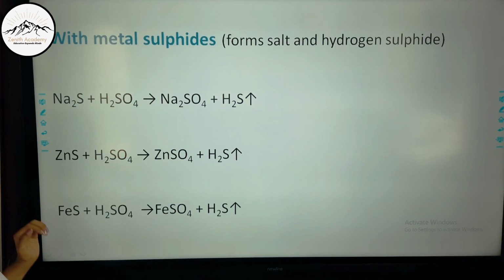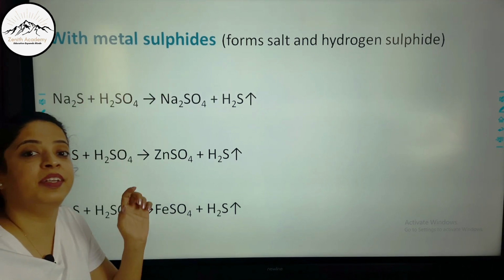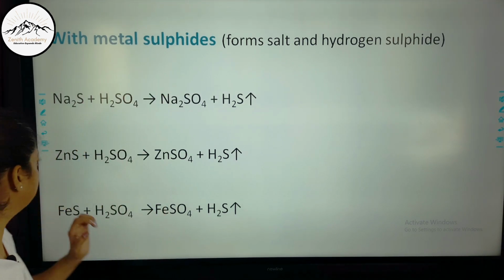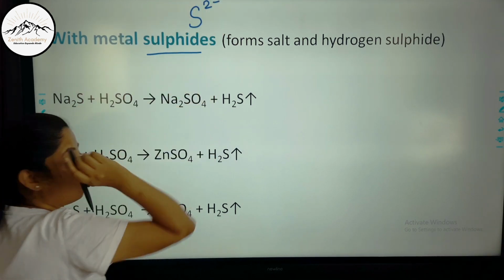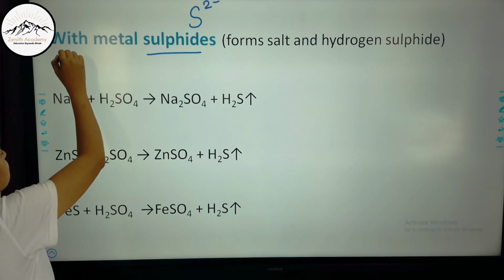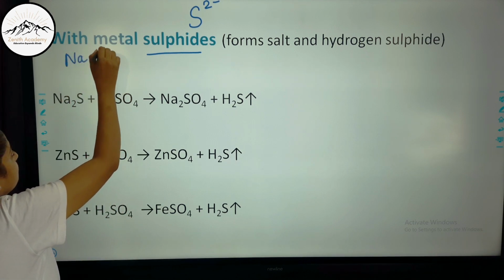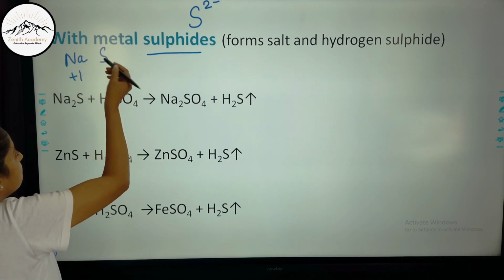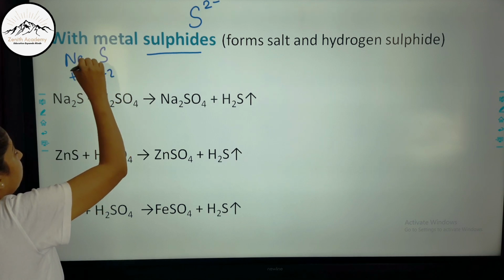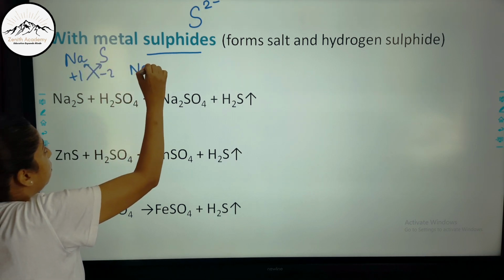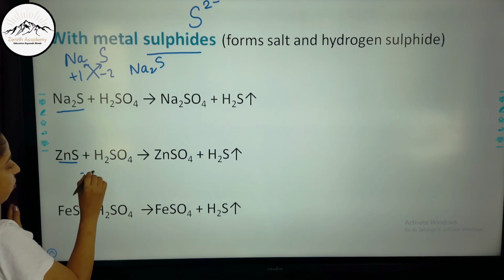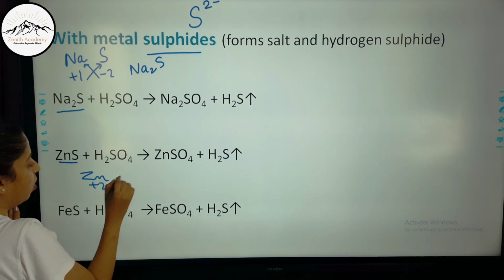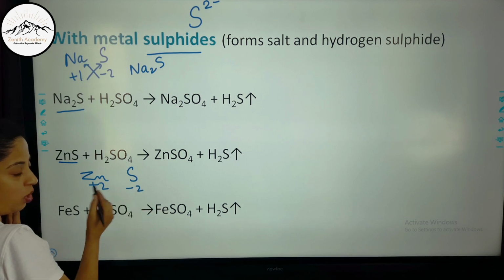Moving ahead, let us talk about metal sulfide. Sulfide is S2 minus, only S2 minus. That is why when we say sodium sulfide, sodium is +1, sulfide is -2. When it crosses, it forms Na2S, sodium sulfide. Similarly, zinc sulfide. Zinc is +2, sulfide is -2, so both get cancelled.